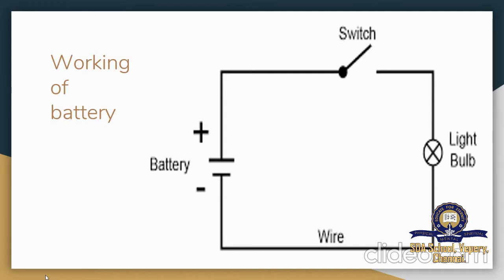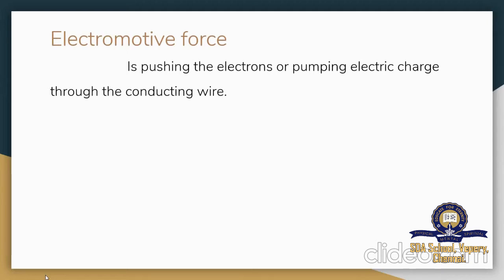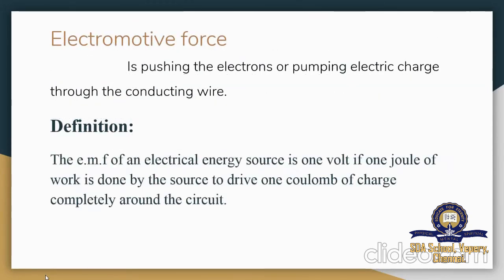So this pumping action of the electrical energy source is made possible by the electromotive force. So what is electromotive force? It is nothing but pushing the electrons, or pumping electric charge, through the conducting wire. And the definition of it would be: the EMF of an electrical energy source is 1 volt if 1 joule of work is done by the source to drive 1 coulomb of charge completely around the circuit.